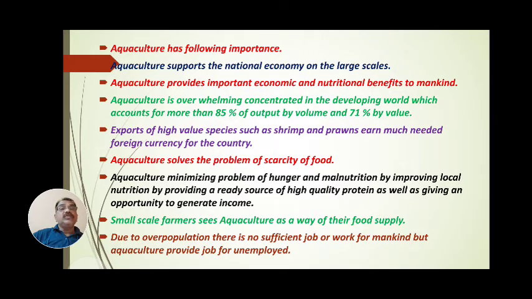These species are cultured and grown, and annually by exporting these products to foreign countries, we can earn foreign currency for the national economy.